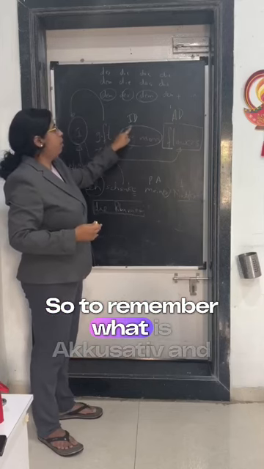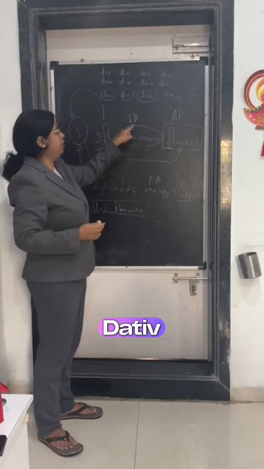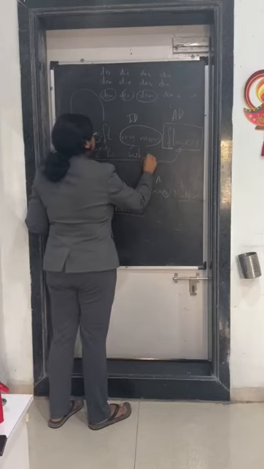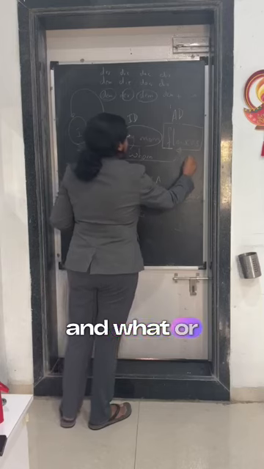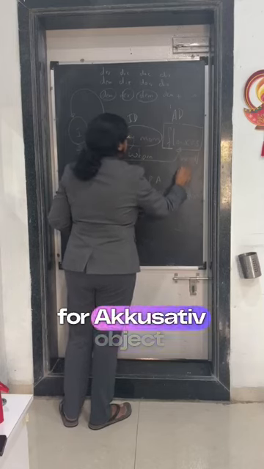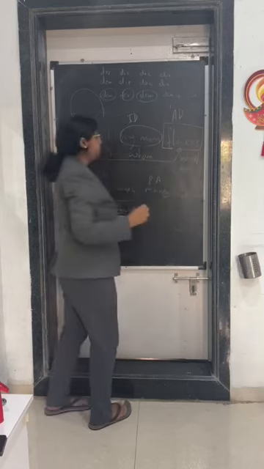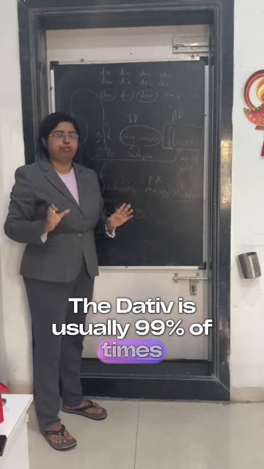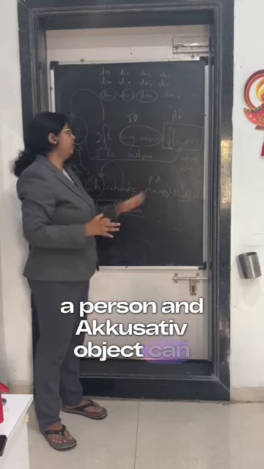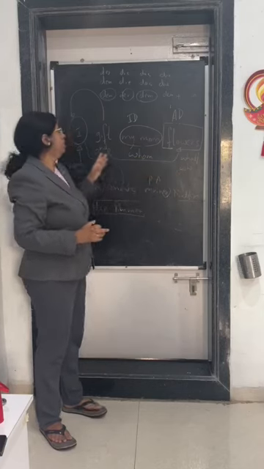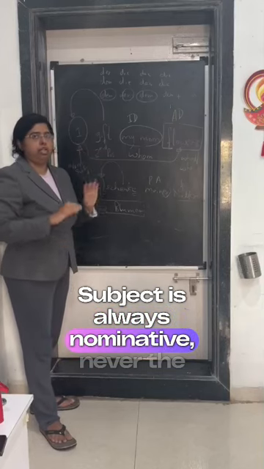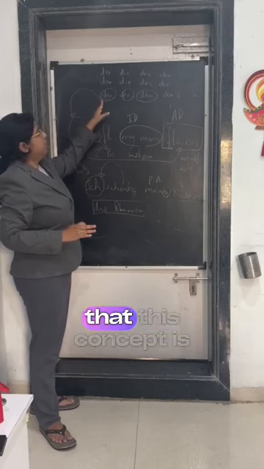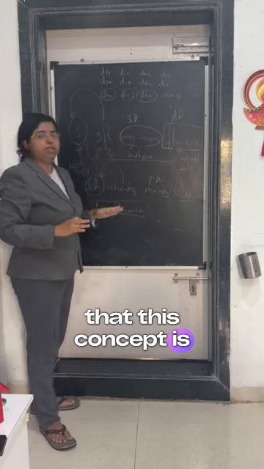So to remember what is accusative and what is dative, you can use this question: whom for dative, and what or who for accusative. Dative is usually, 99% of times, a person, and accusative can be a thing or person. Subject is always nominative, never the object is nominative. So I hope that these articles and this concept is clear.